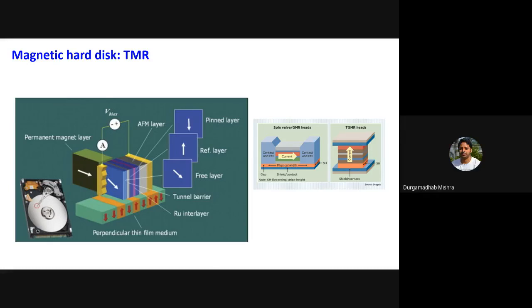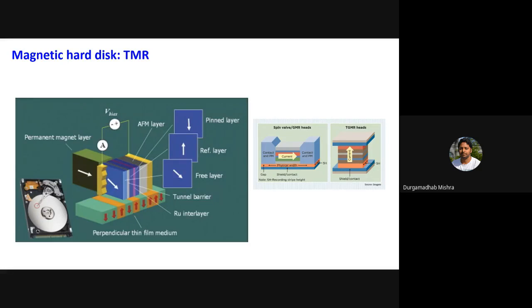Okay, any other question? What I'm showing here are very simple pictures of the recording, the data storage. But a lot of research has gone into creating this spin valve structure.